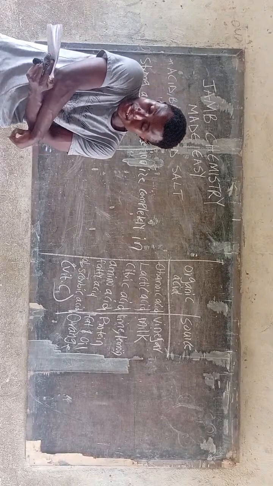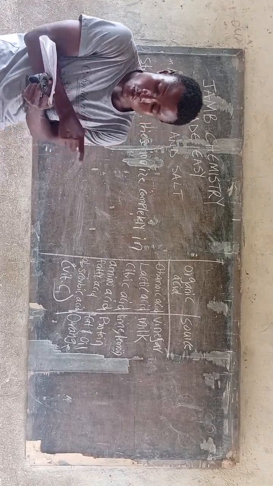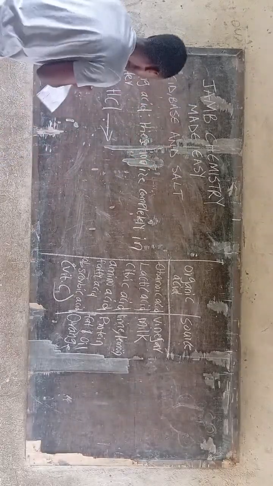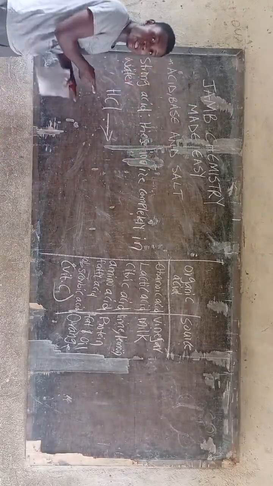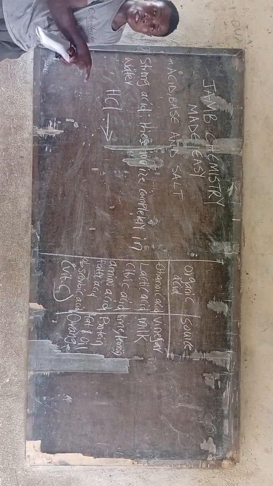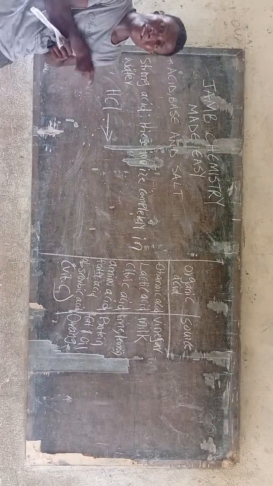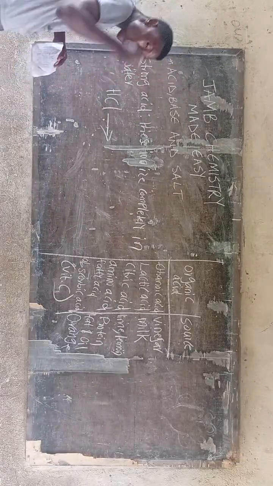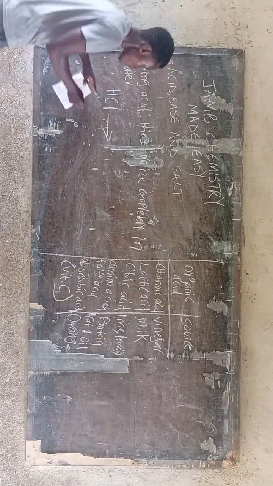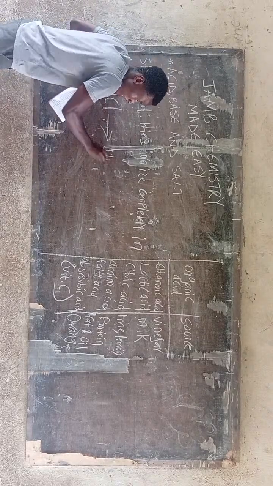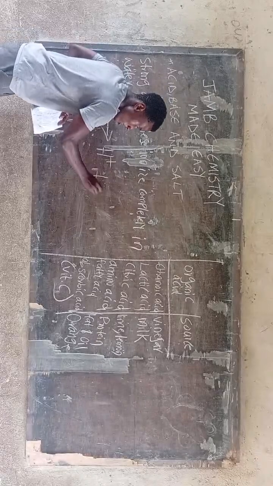You say an acid is a substance which produces hydrogen ion as the only positive ion. So this is hydrochloric acid, which we say is a strong acid. So we want to see whether, when this hydrochloric acid is being broken down, it's going to give us only hydrogen ion as the only positive ion. So at this point, where our hydrochloric acid is being broken down, we are going to have H plus and our